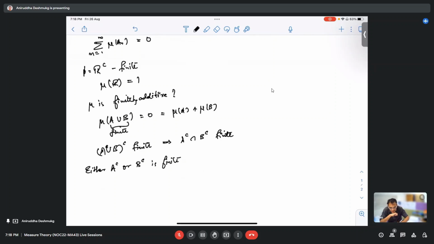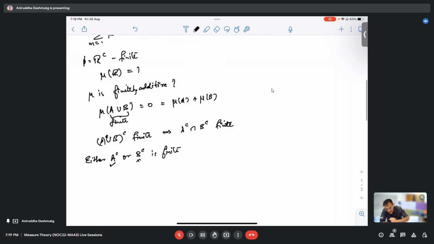Because if both A and B are finite, then A union B is finite, so its complement is not finite. Okay. So now what we have to do is prove that if this is finite, then this cannot be finite. Yes. But then why is that? If both of them are finite, then what happens? Then their union is finite.